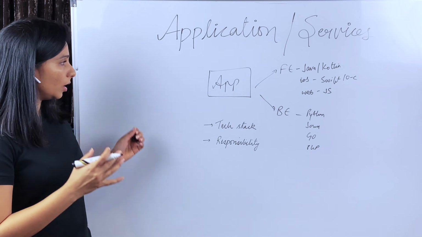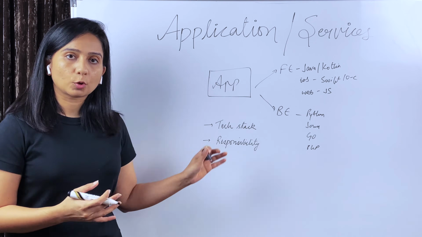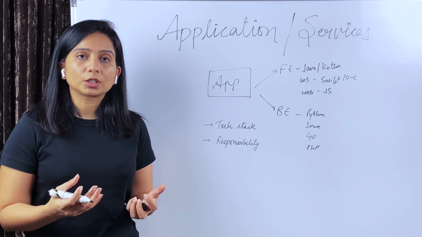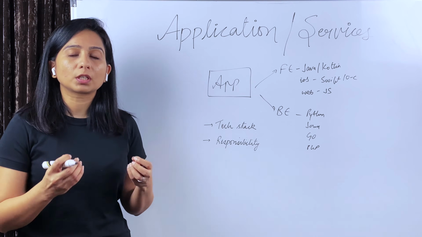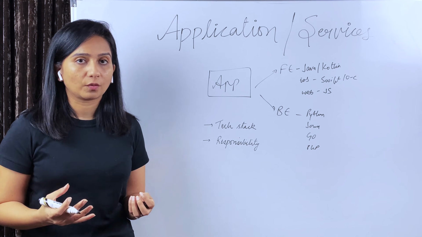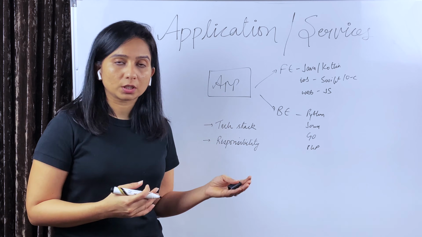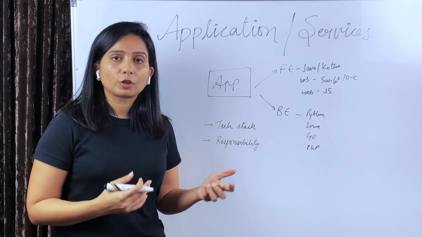So now let's talk a little bit about the tech stack and the responsibility for applications. By tech stack, I mean that when I mentioned that applications are a piece of code, that code is written in certain languages using certain frameworks. Some examples for the front end: for Android, Java and Kotlin are heavily used. For iOS, there are Swift and Objective-C.